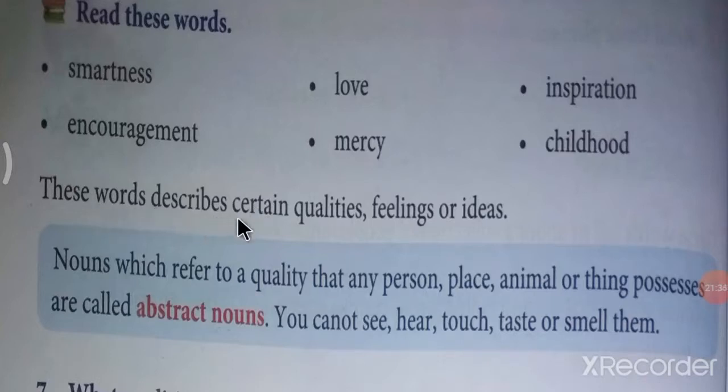These words describe certain qualities, feelings, or ideas. Nouns which refer to a quality that any person, place, animal, or thing possesses are called abstract nouns.